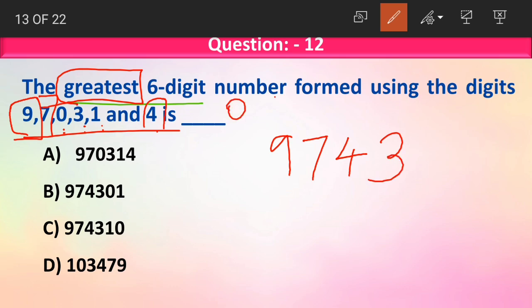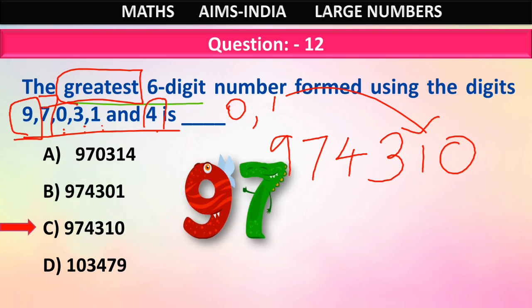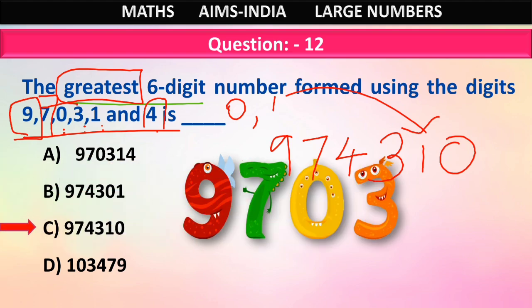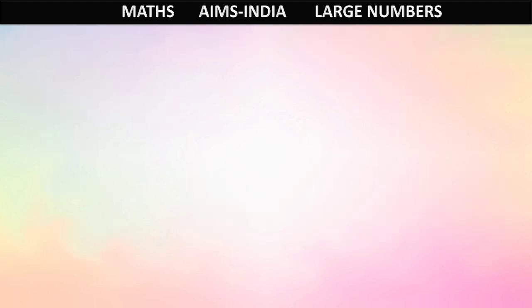Then we are having 0 and 1 only. Next greatest number is 1 and the last remaining number is 0. So the greatest 6-digit number formed using the digits is 9,74,310, which is option C. Understood, class? What did we do? We took the greatest number from the given digits and then formed the greatest 6-digit number.